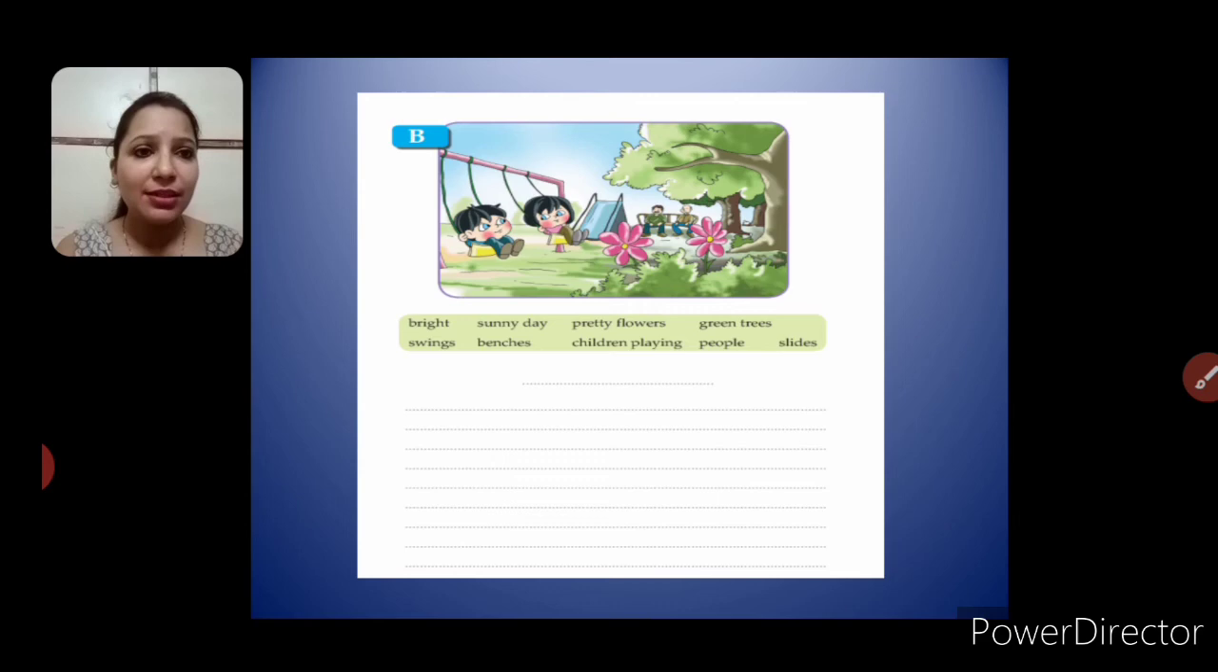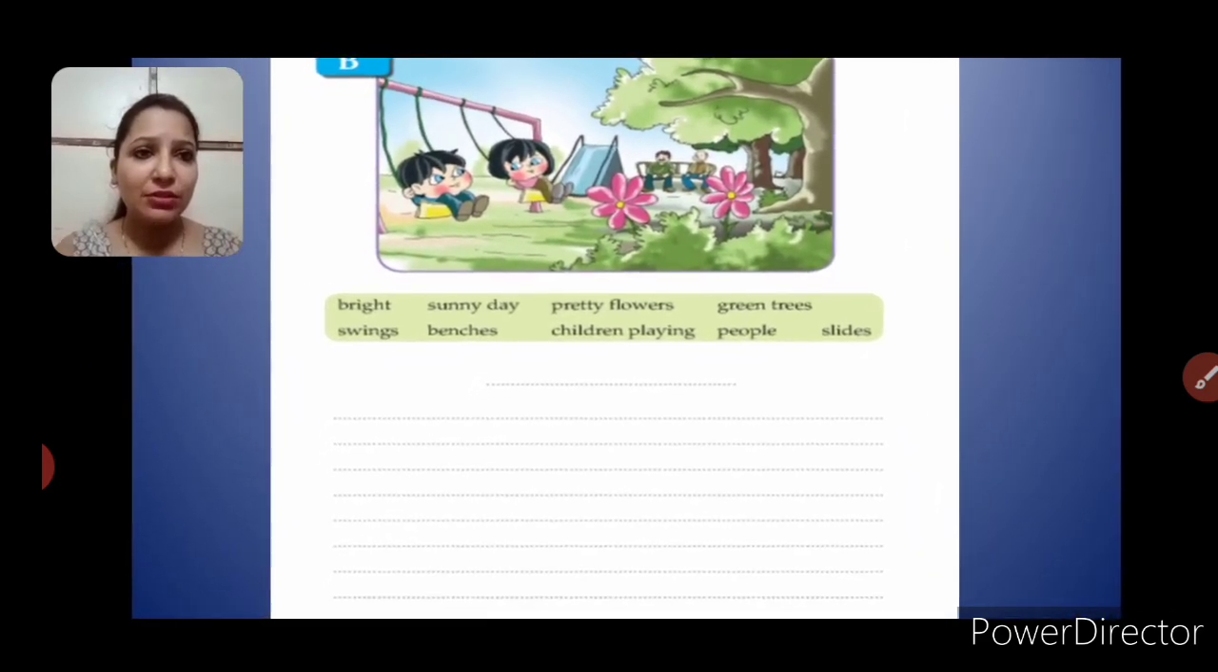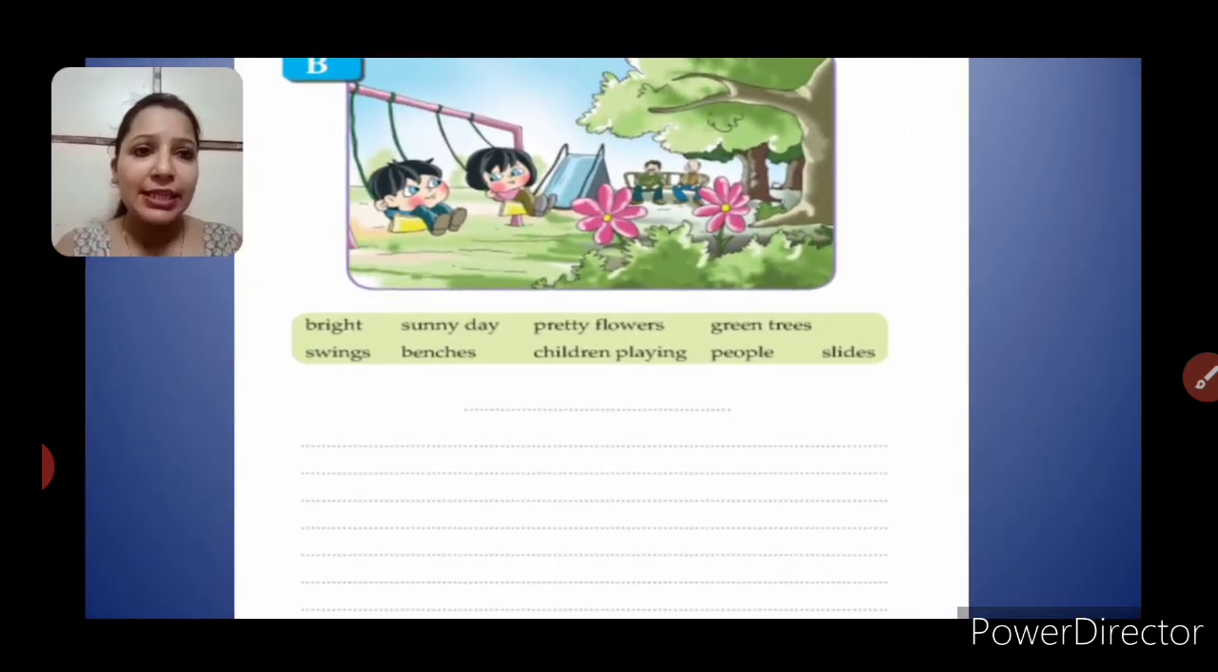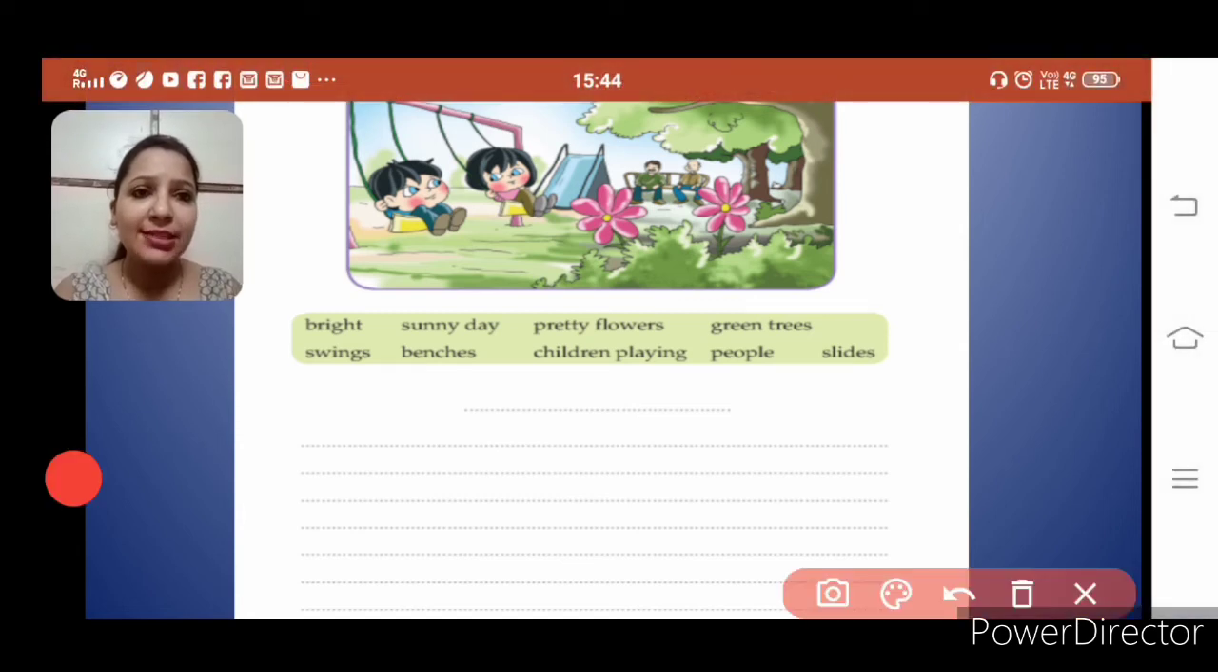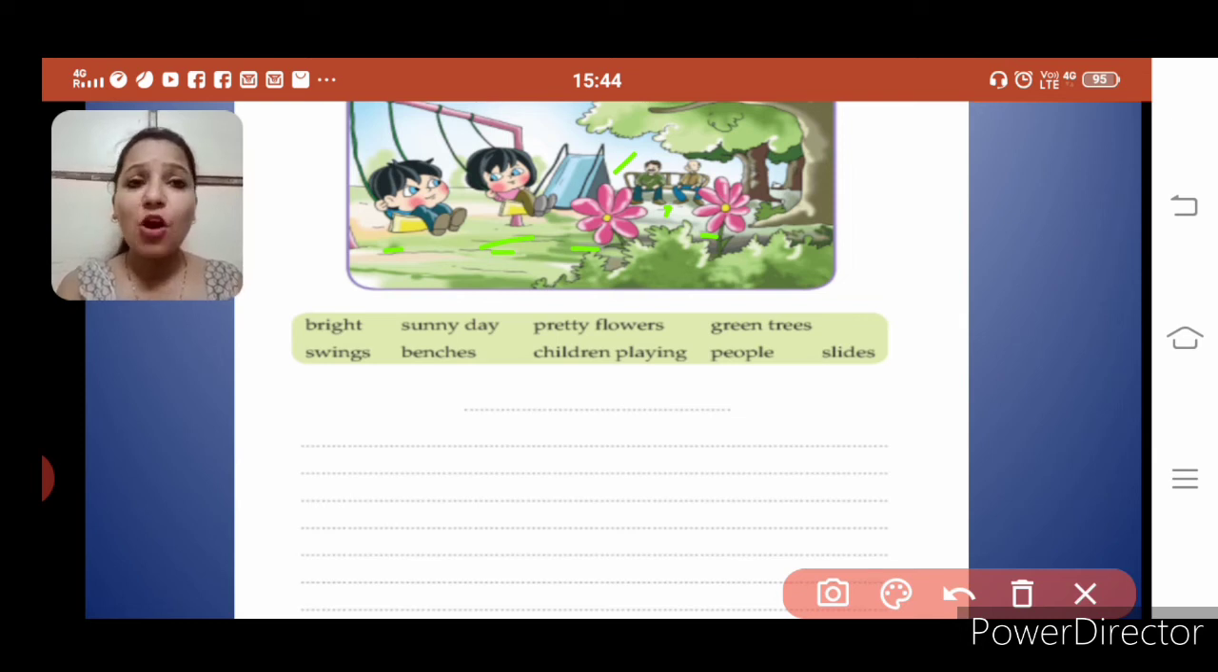So see, this is a picture, and in this picture there is a boy and a girl also and flowers are also there. It is a garden scene, I think, because swings are also there, slides are there and there is a bench also. There are benches where people are sitting. So we have observed these things and you have got few hints also.